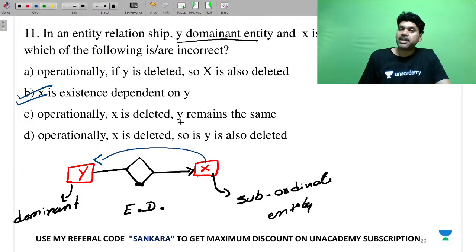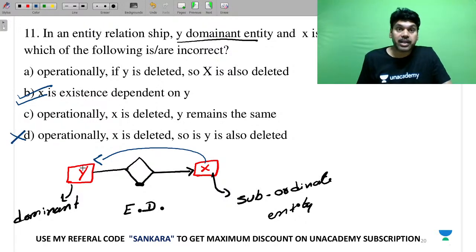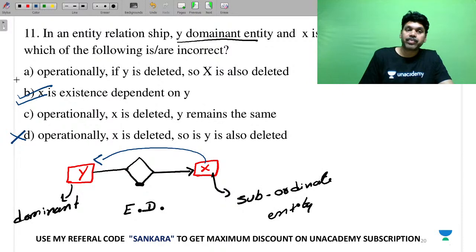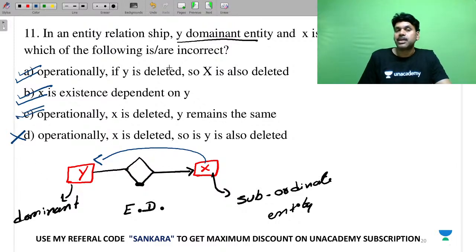And if X is deleted, Y remains the same. If X is deleted, Y is also deleted. This is wrong because as Y is a parent entity, if X is deleted, nothing will happen. But if Y is deleted, X is going to be deleted. This is also correct. If X is deleted, Y remains the same. Yes. So this is the incorrect one you need to choose.